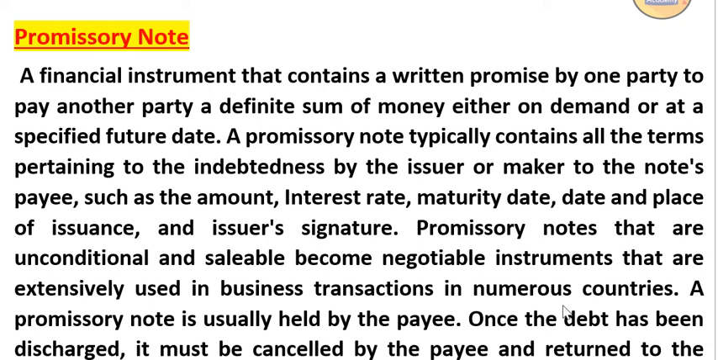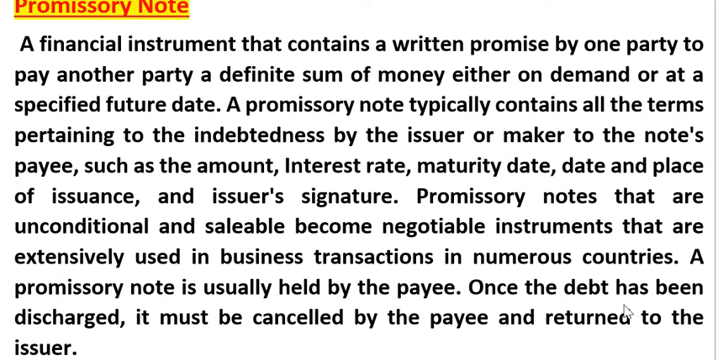A promissory note is usually held by the payee. Once the debt has been discharged, it must be cancelled by the payee and returned to the issuer. So we have discussed here what a promissory note is. A promissory note is an unconditional written statement made by the debtor to the creditor, promising that I will pay this certain sum of money. And it must contain all terms and conditions: indebtedness, issuer signature, date, interest rate, maturity date, and place of issue.